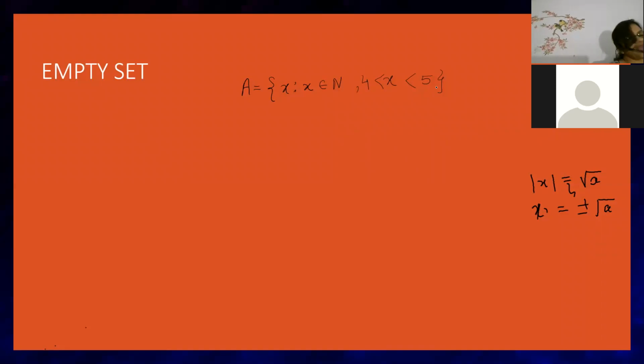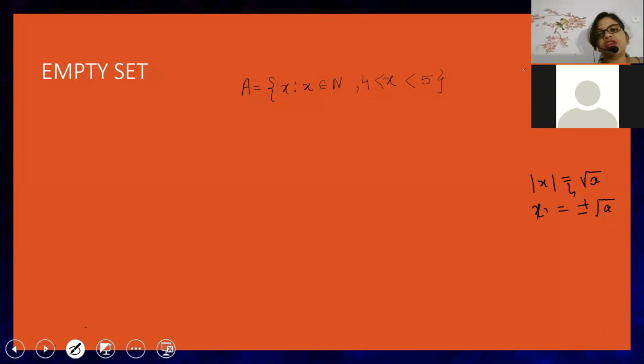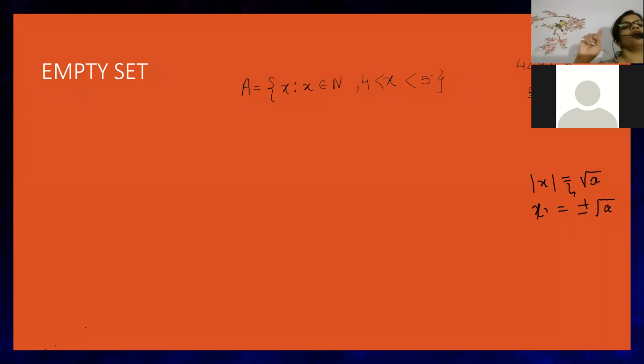Because if they ask us any natural number between 4 and 6, then we can think, because between 4 and 6, the number that will come is 5. But here, beta, they are telling 4 and 5. Between 4 and 5, there is no natural number. Only fractions and decimals will be there. What will be there between 4 and 5, beta? Between 4 and 5, you can write 4.1, 4.3, 4.9. But beta, these decimal parts do not belong to the set of natural numbers.